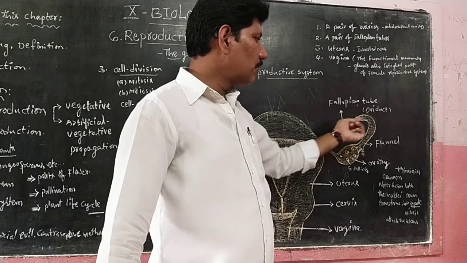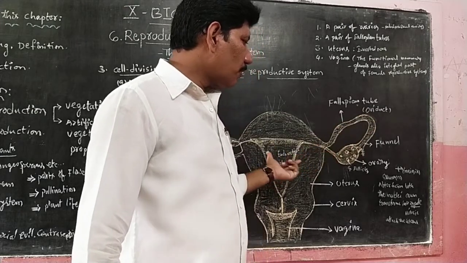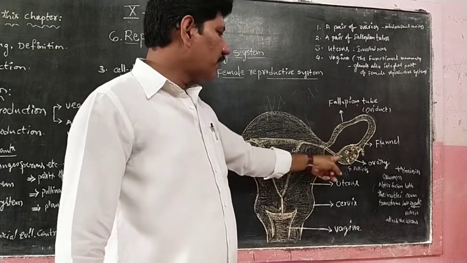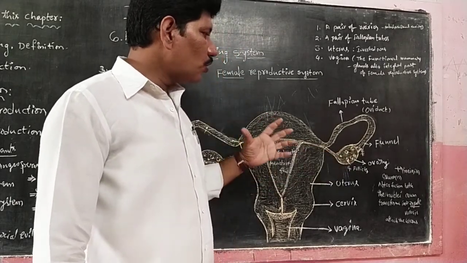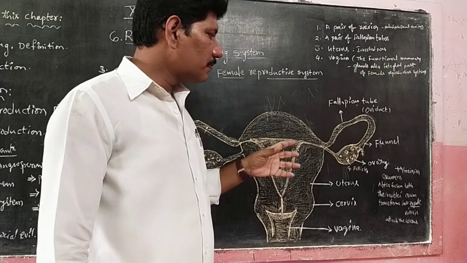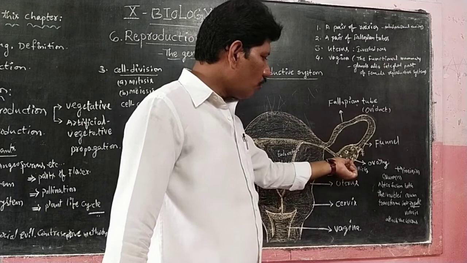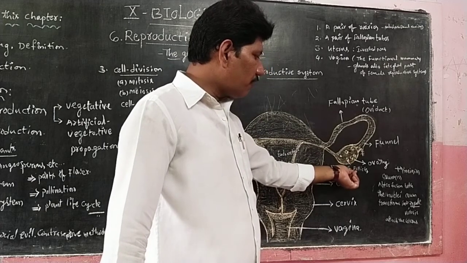Is that clear? Regarding the female reproductive system, the first one is a pair of ovaries, on the left and right side. Both ovaries can develop, and the developed follicles are called Graafian follicles.